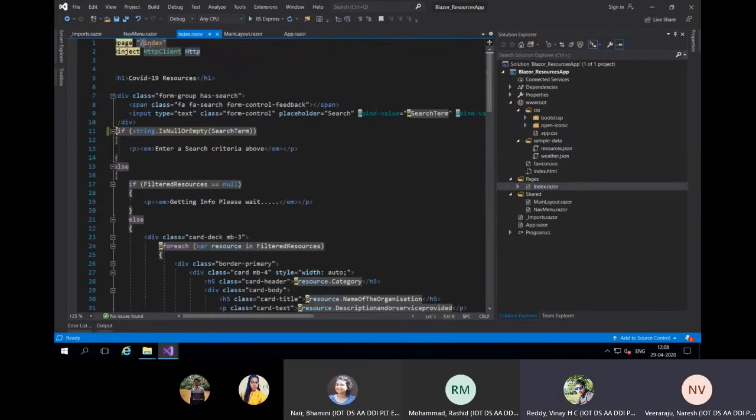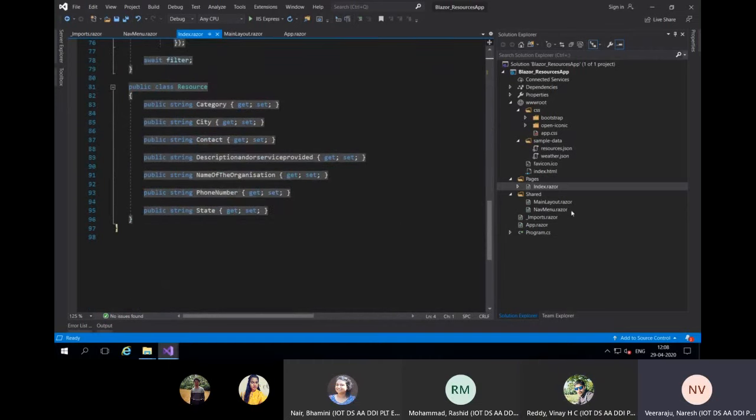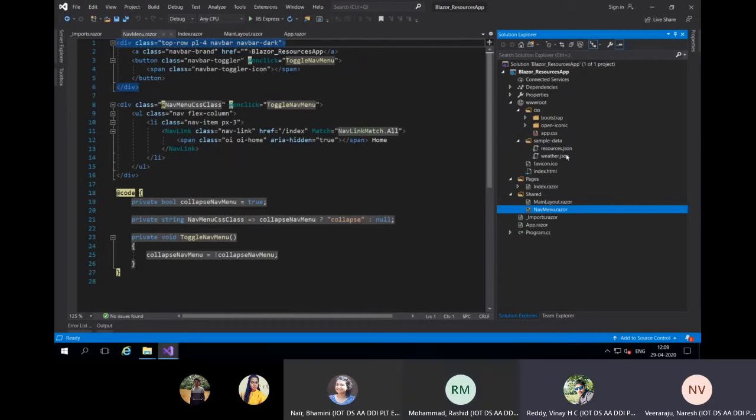So whenever slash index is called, it will render this page I've given in my index razor. Somewhere it should be there, I guess. I think nav menu only. Yeah, so href is there. I've given href to call this slash index page, and make it default. By default, it has to go to this navigation for the first time when it loads.